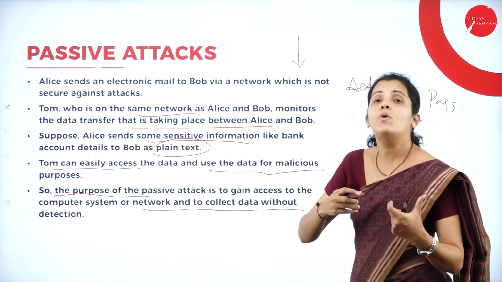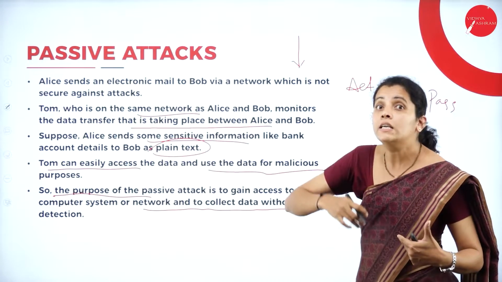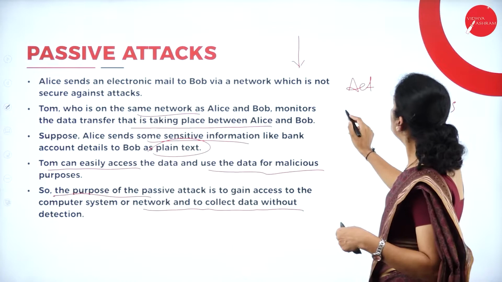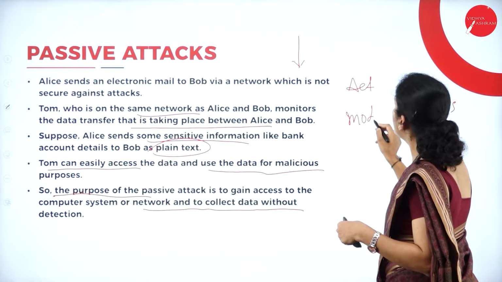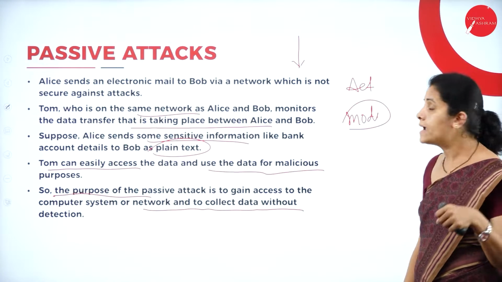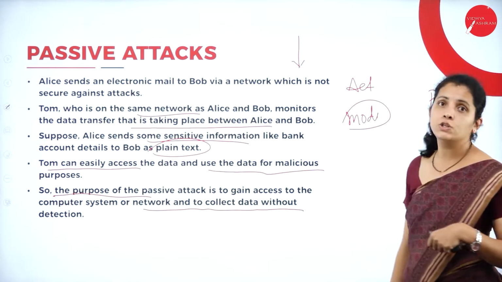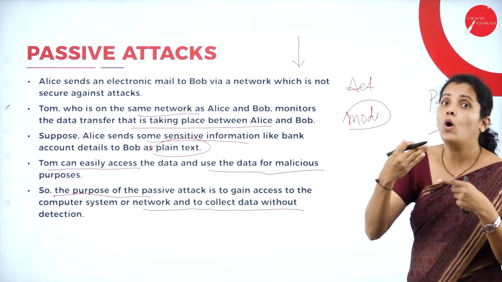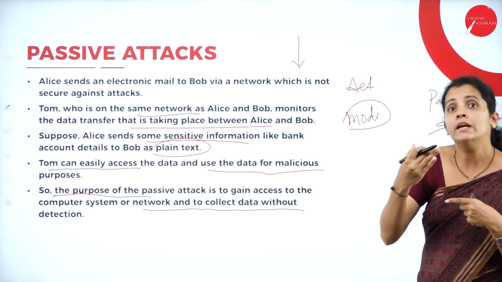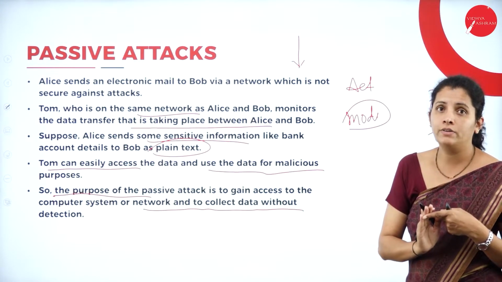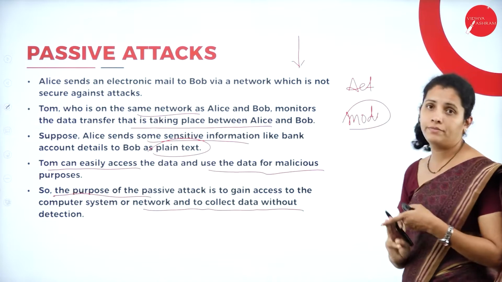The key characteristic is modification: modification of data comes under active attack. And if I consider passive attack, it is monitoring, or observing the data which flows on the network. So this is the first difference.